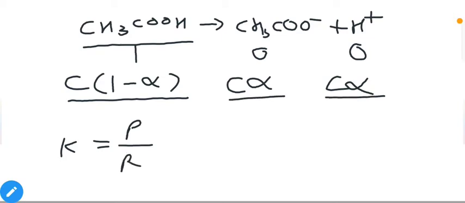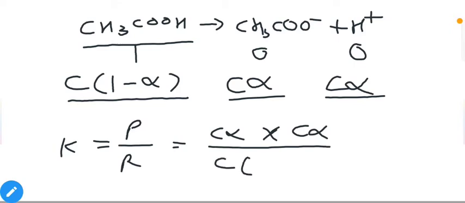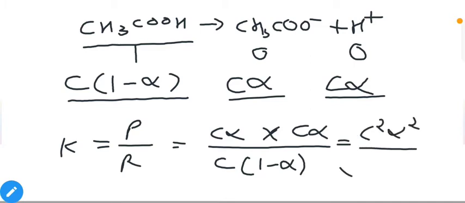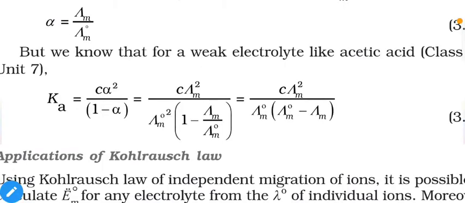So we have the product concentrations, acetate ion C alpha multiplied by H+ C alpha, divided by the concentration of reactant C into 1 minus alpha. That means C square alpha square divided by C into 1 minus alpha. So C will be cancelled out and you will get C alpha square divided by 1 minus alpha, as mentioned in the equation.